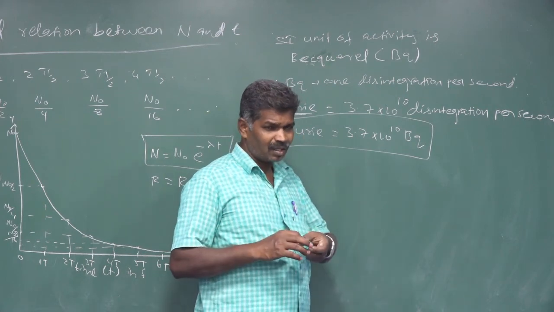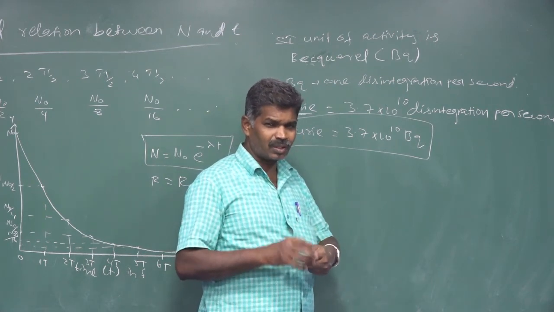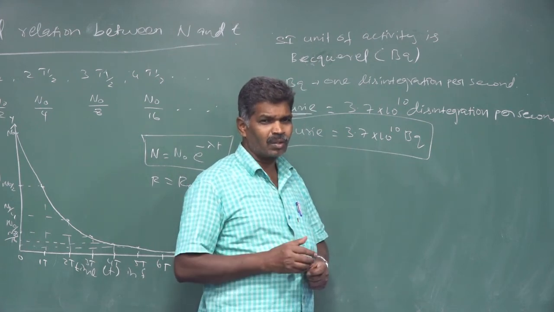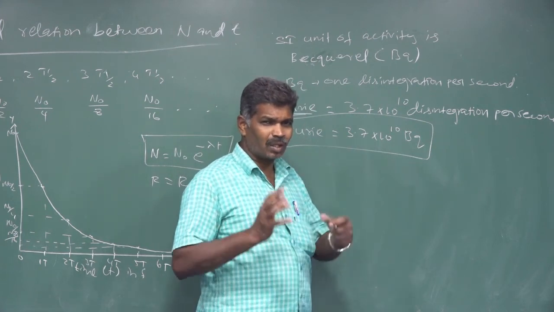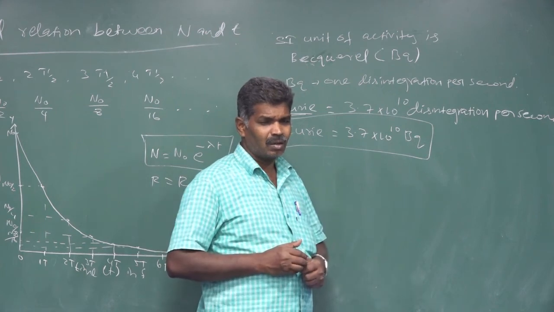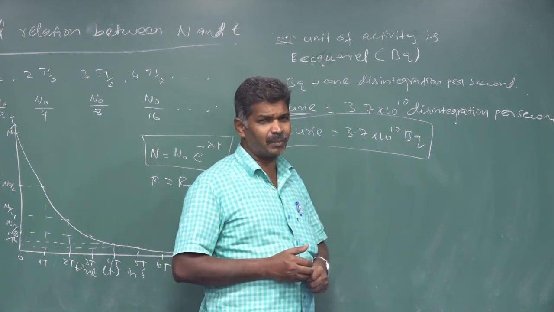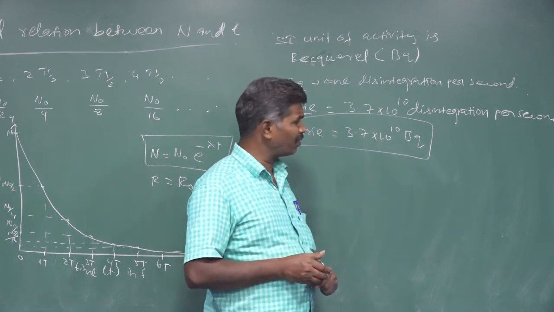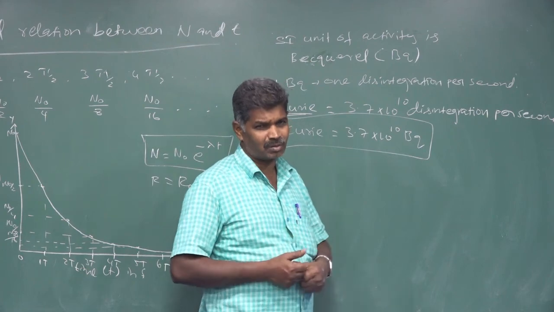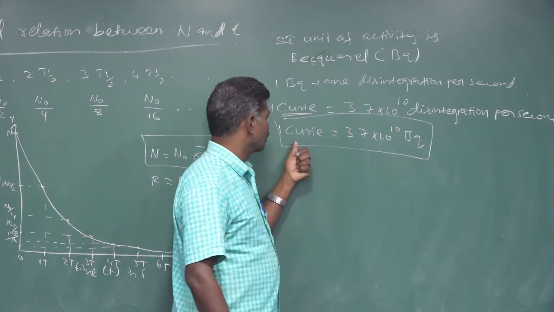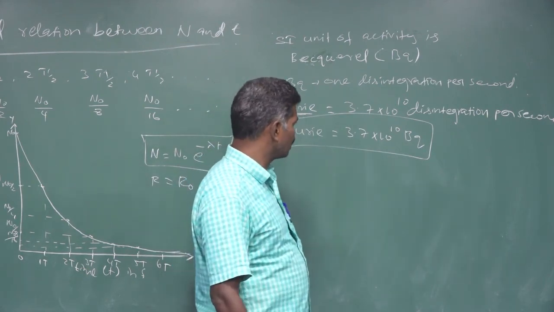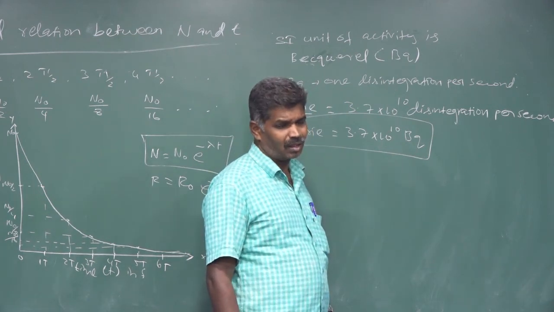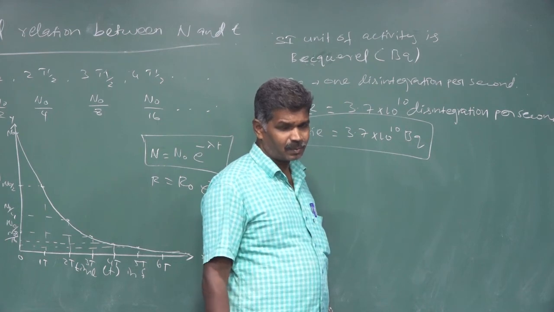We take 1 Curie from this: if you take 1 gram of radium, the number of disintegrations per second that can be produced is 3.7 into 10 to the power 10. From that only, 1 Curie is taken as 3.7 into 10 to the power 10 becquerel, or disintegrations per second.